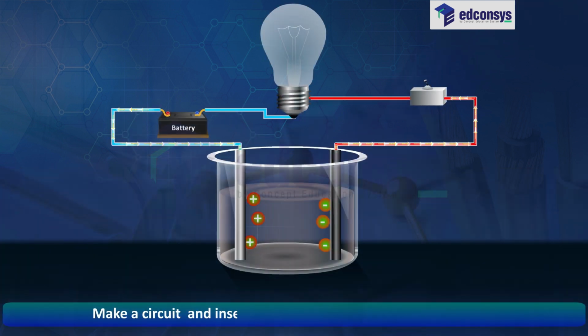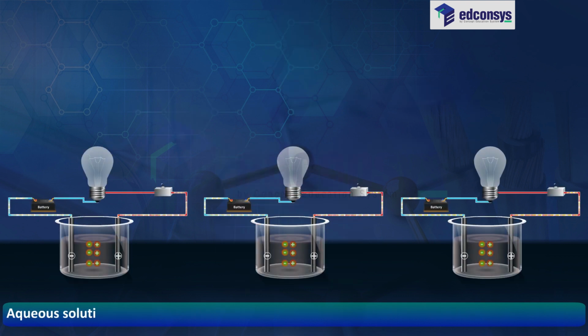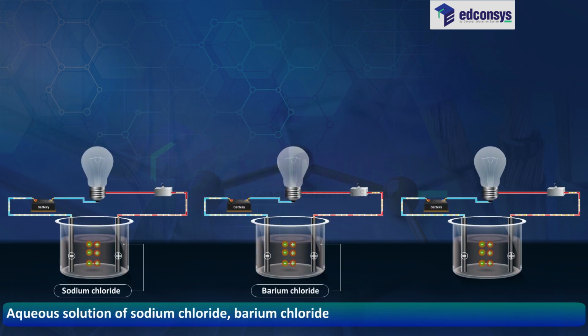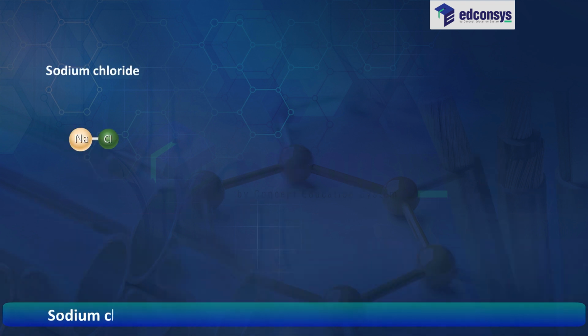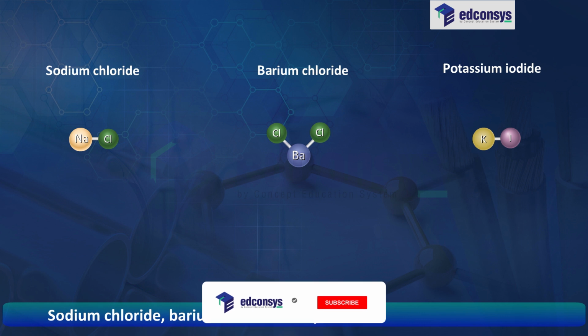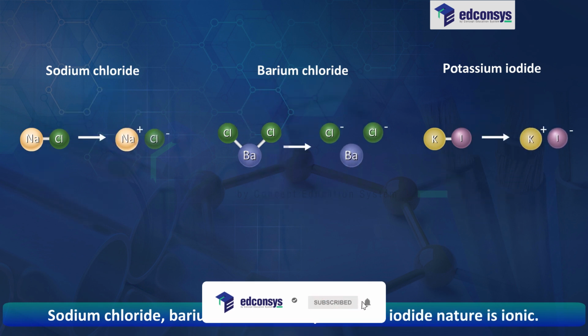Make a circuit and insert the electrodes into a solution of one salt. Aqueous solution of sodium chloride, barium chloride and potassium iodide conducts electricity. Sodium chloride, barium chloride and potassium iodide nature is ionic.